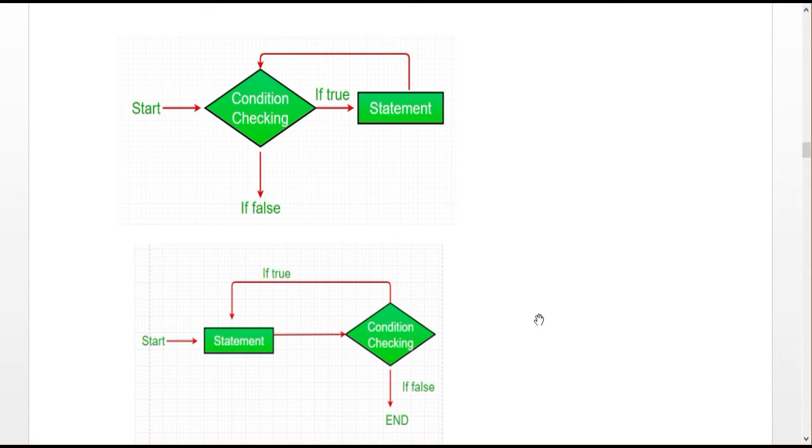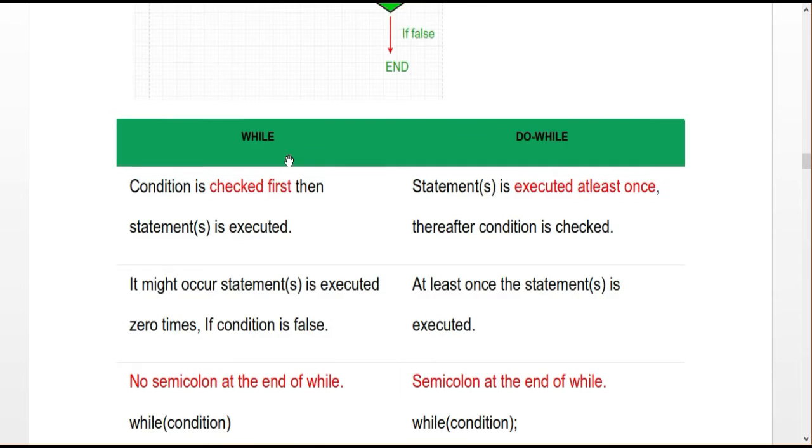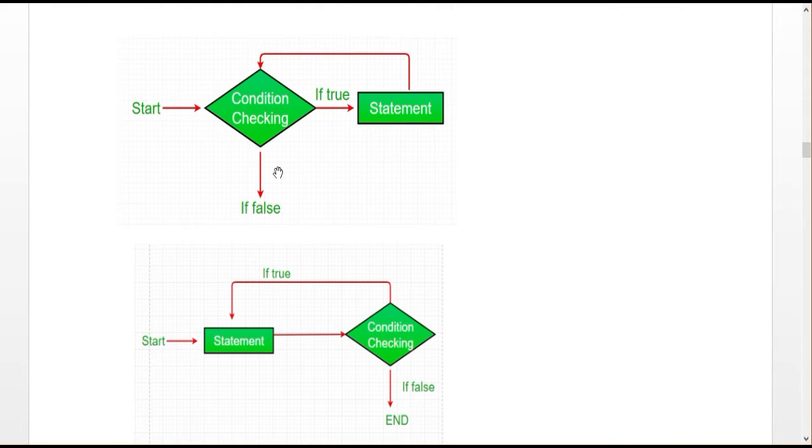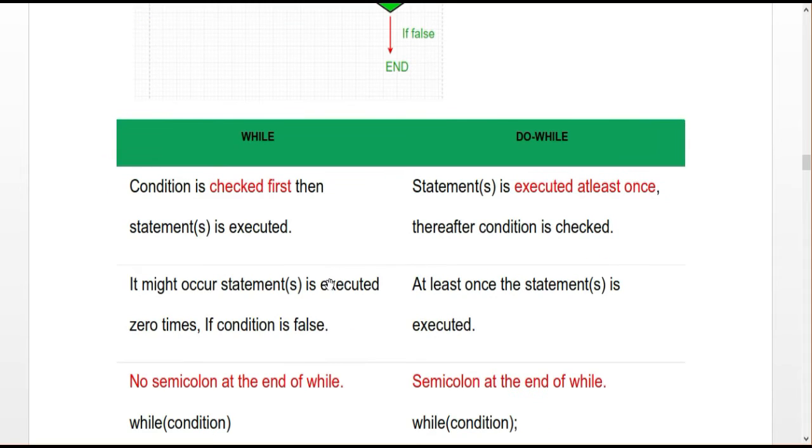Okay. And what are the other differences between while and do while? In the while statement, the condition is checked first. In the do while statement, the statement is executed at least once, even if the condition is false. If the condition is false, the statement will still execute a minimum of one time. So that is the first difference. In a while loop, the statement might be executed 0 times: if the condition is false, it will not enter the while statement. But in do while, even if the condition is false, the statement will execute at least one time.